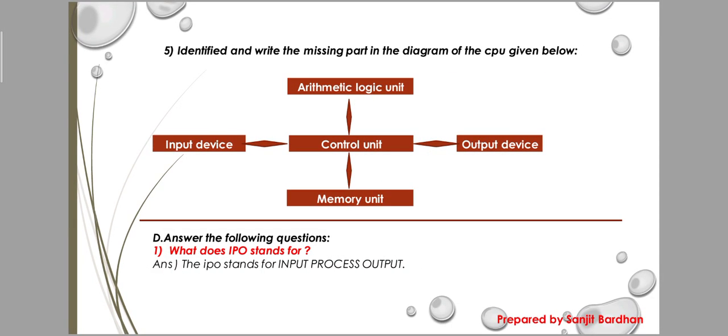Here is question number 5. Identify and write the missing part of the diagram of the CPU given below. You can see the missing part in your book. The middle part is the control unit: first ALU, then control unit, then memory unit. Control unit is missing in your book, so write here control unit. Next is question number D. Answer the following questions. Number 1 question is, what does IPO stand for? IPO stands for input, process and output. Okay, so move on to the next page.